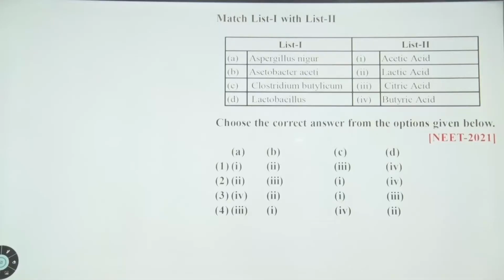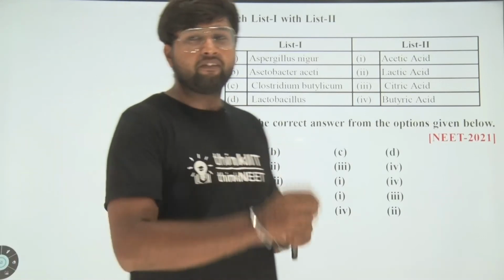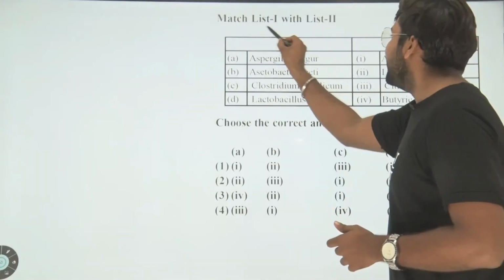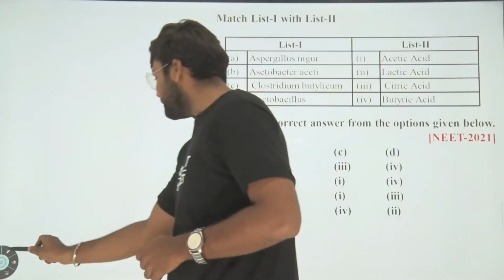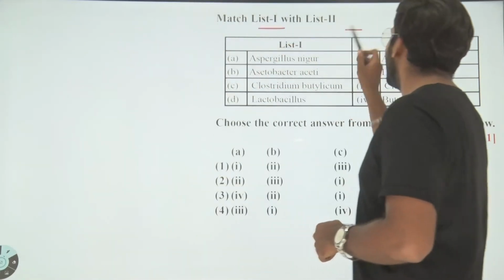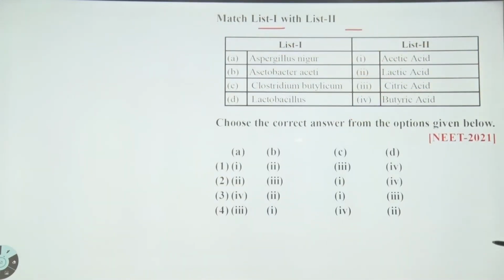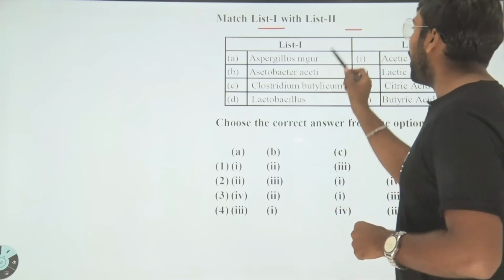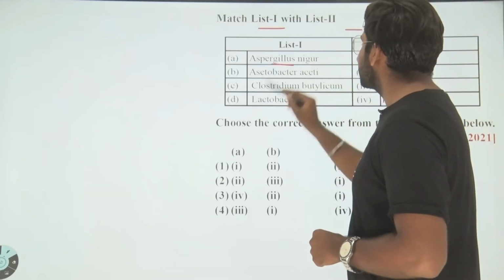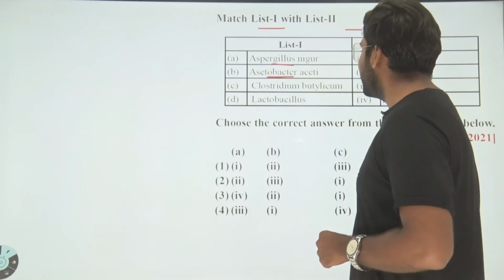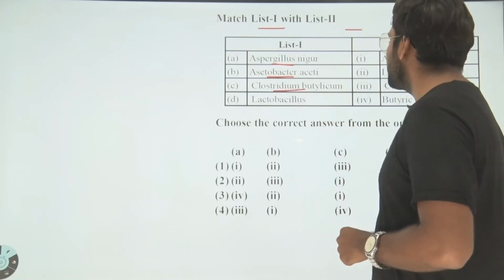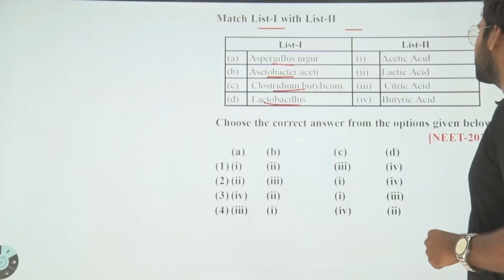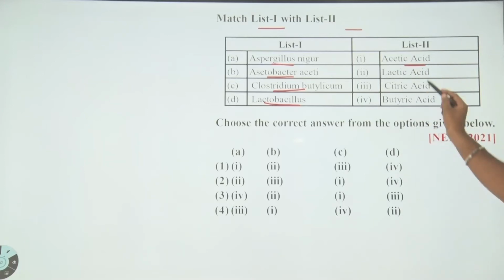Thank you. Hello students, let's have a look toward the question. Match the list first to the list second. We have two columns, one is named list first, second is list second. The option A is Aspergillus niger, Acetobacter aceti, Clostridium botulinum and Lactobacillus. The list second is acetic acid, lactic acid, citric acid and butyric acid.